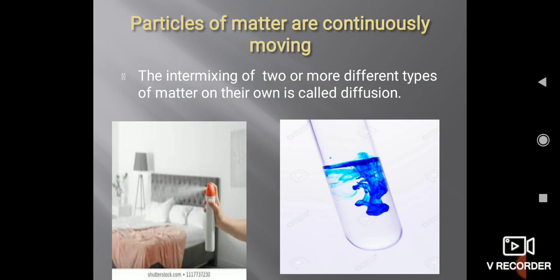Hope you all understood well. Go and learn all the characteristics of states of matter.